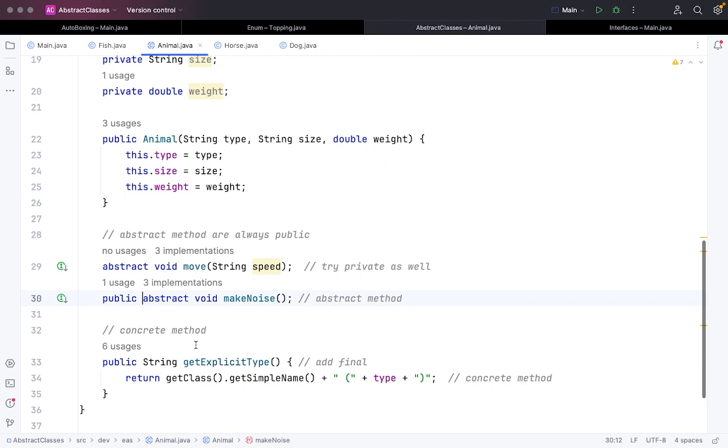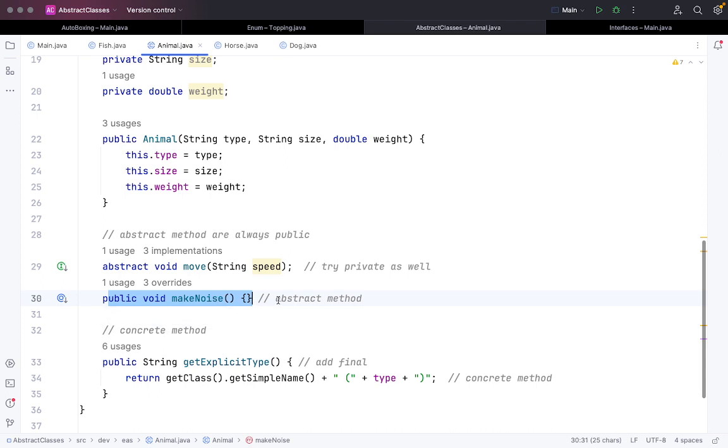Now this is something called a concrete method. A concrete method is the one where we are defining a body. The body can be like this, or suppose I just remove the abstract keyword for make noise and define an empty body, this is also a concrete method.